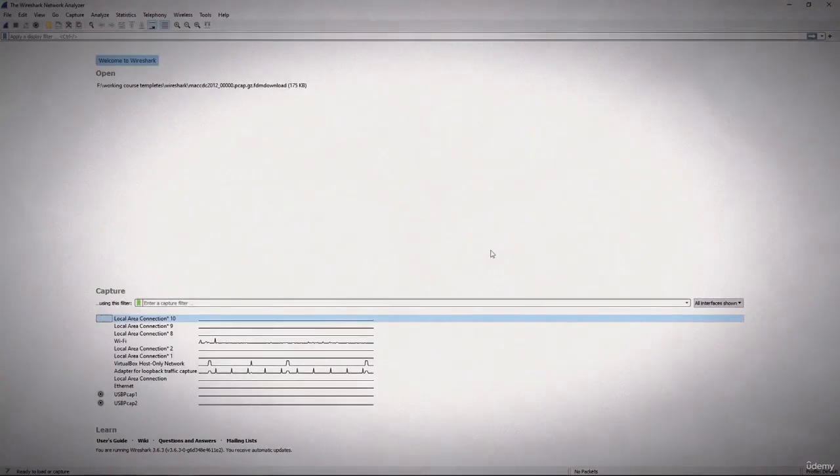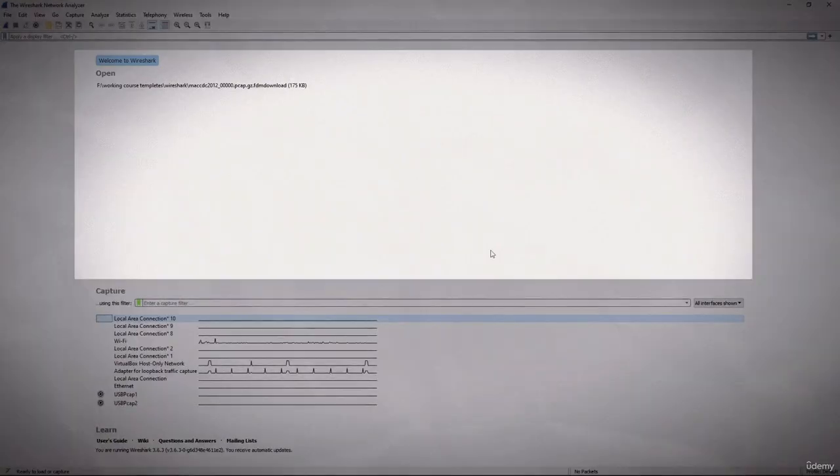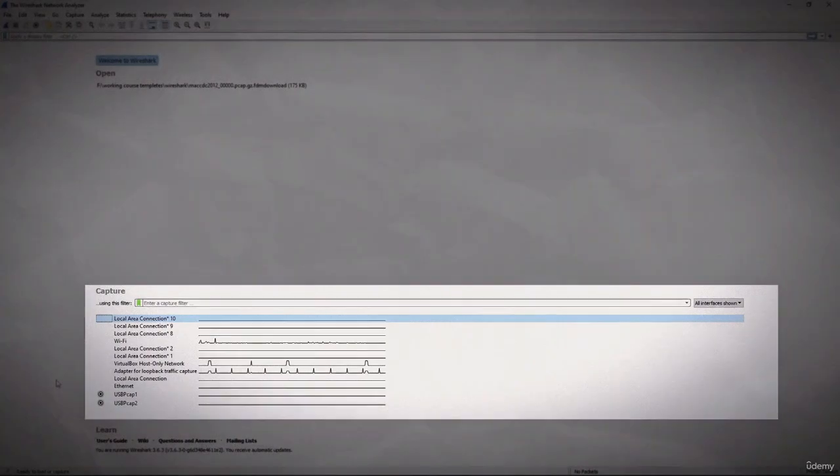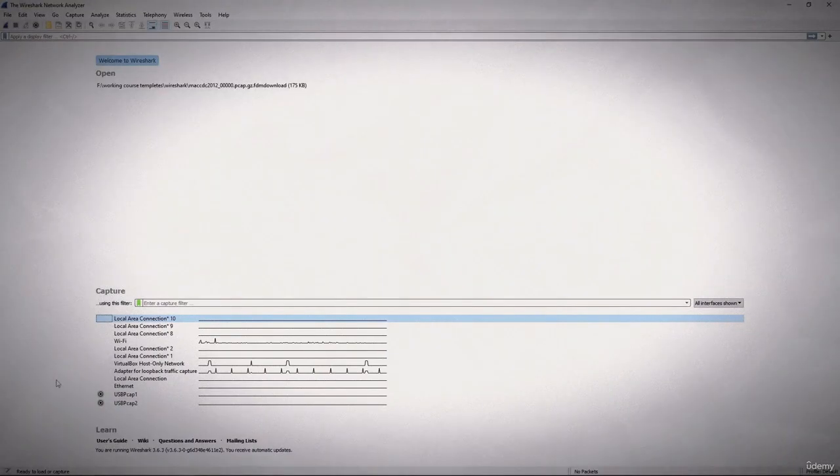Here you can put in a display filter, which you can do once the capture begins or with a pre-captured packet, and then down below it says open. Now once you open a packet capture or save it, it will remain on that list, and then you can take a look and quickly reference it. Now down below is where you see the capture and some options. What these are called are spark lines, and that lets us know that we have an active connection and it's exchanging data.